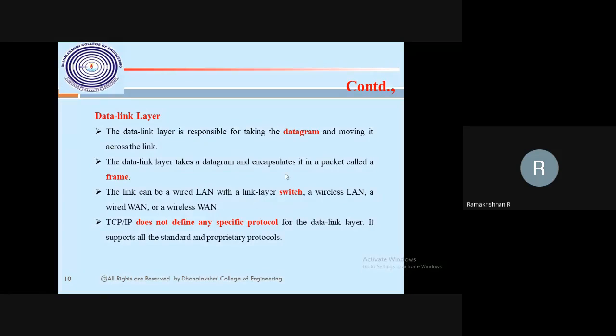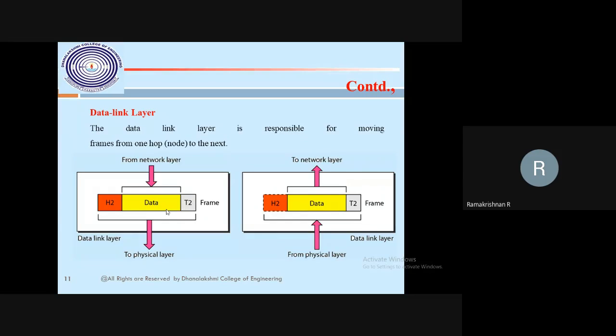That's what we normally call a link layer switch. Here there is no specified protocol, as I said previously for the data link layer also. Here the data will be converted into a frame, as I draw here. Every frame has a header and a tail, with a source address and a destination address connected in between our data.